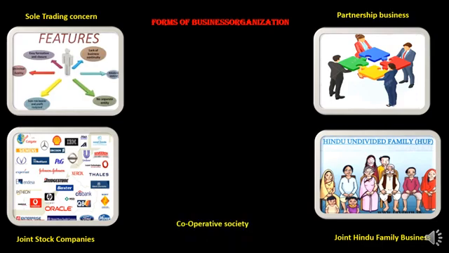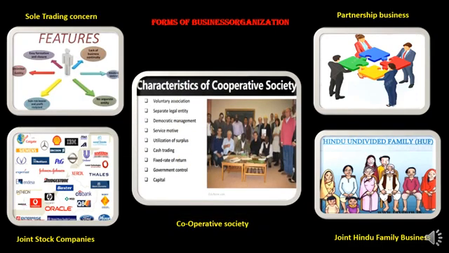Next type of business organization is the cooperative society. As the name suggests, a cooperative society is a group of members of a society or any fun club or association, established for the help of the economically weaker section of the society.